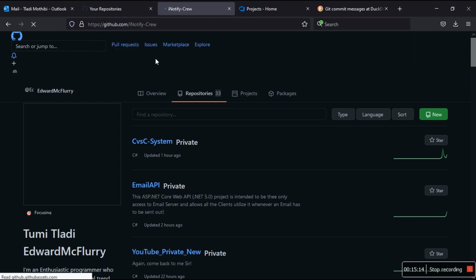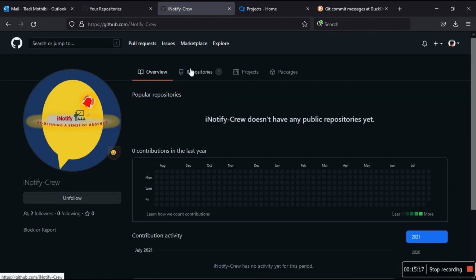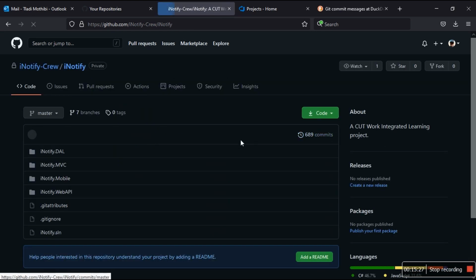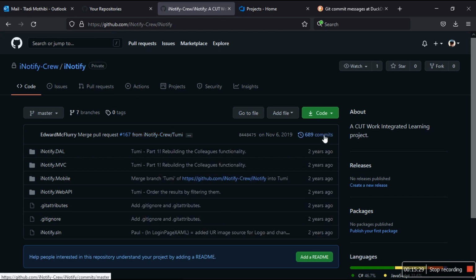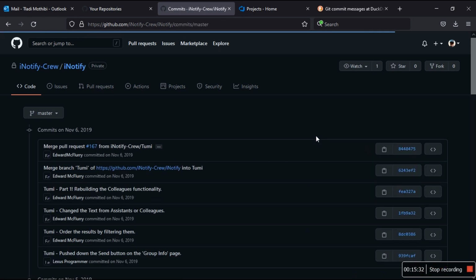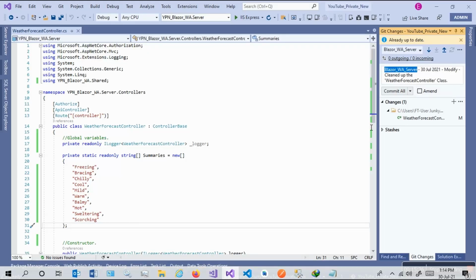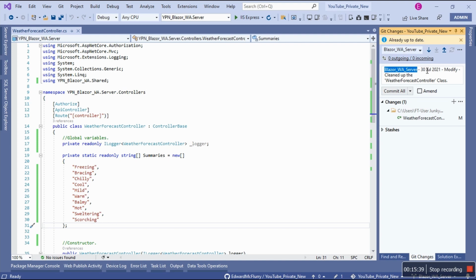This is very important because I'm going to show you that it's not always where you expect. By the way, this was our CUT's third year IT project. I want to show you the commit, because what I need is how we write the messages. This is how I taught my team. Currently I'm using the name of the branch, and then I have the date. Usually I have the version, as we'll see on the Android system. And then we have the action. So let me talk about the action.